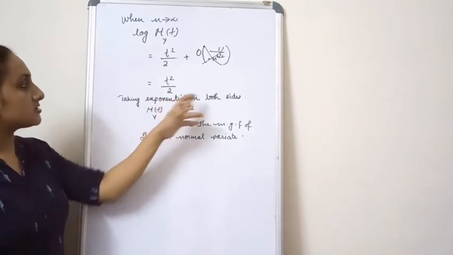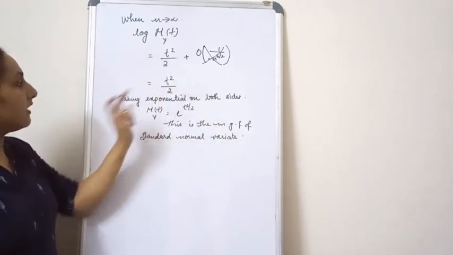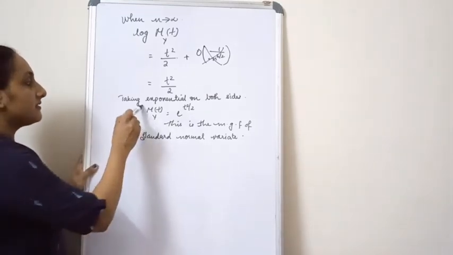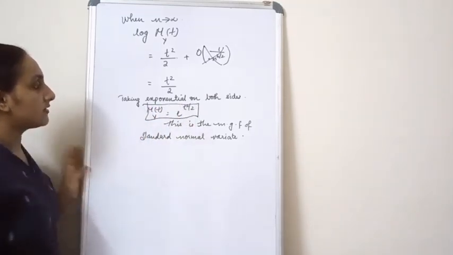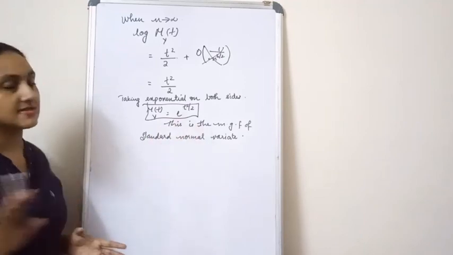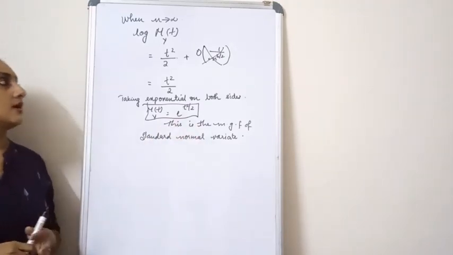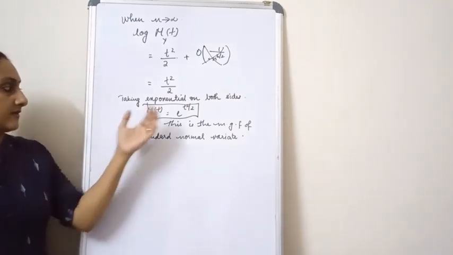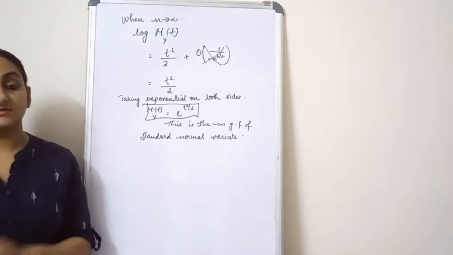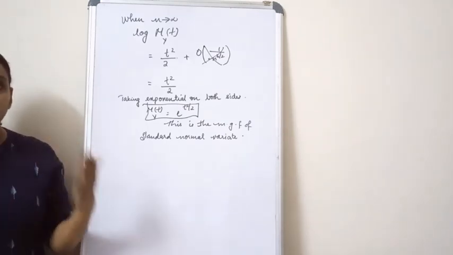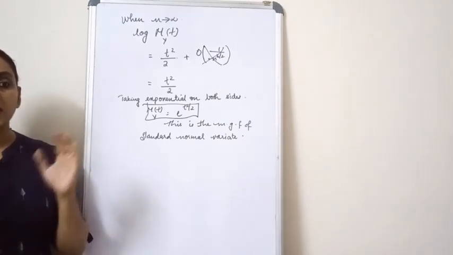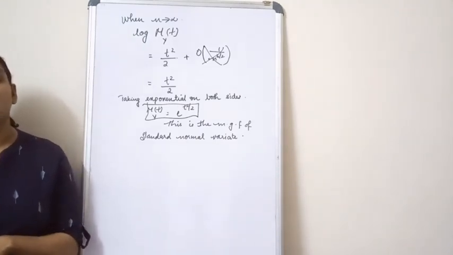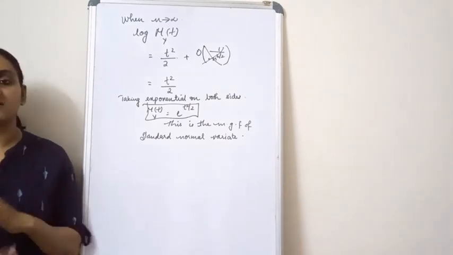Now taking exponential on both sides, what you get is M_Y(t) is equal to e raised to t square by 2. This is very much familiar for you right now. It is the MGF of a standard normal variate. So this is how we started from the MGF of a binomial distribution, and then we arrived at the MGF of a standard normal distribution. That is why we say when n tends to infinity, the MGF of a binomial distribution tends to the MGF of a standard normal distribution.